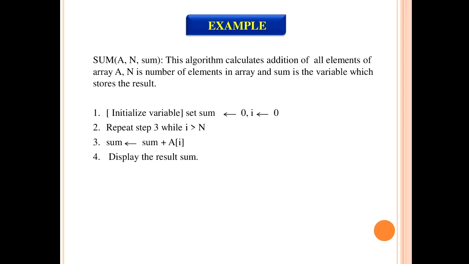Then repeat step 3 while i is greater than n, meaning you have to repeat step 3 till the value of i is greater than n. What is n? n is a user defined value. Then the next statement is the executable statement, meaning do the addition: sum equal to sum plus A of i. Every time you have to add the new element into the sum, and after completion of this loop you have to display the result sum. And now here we stop.